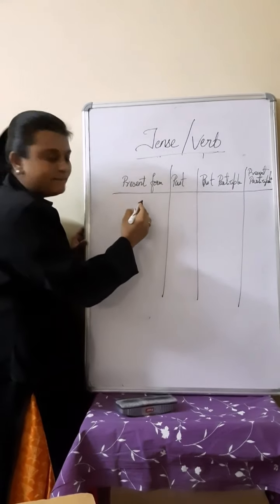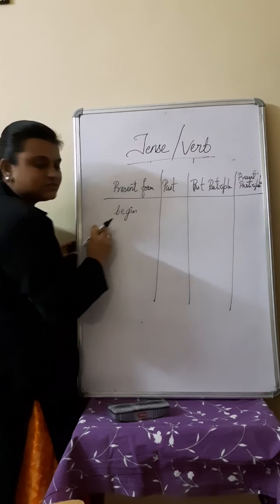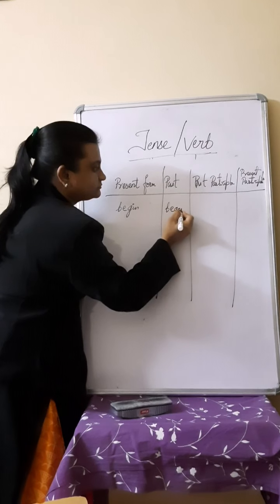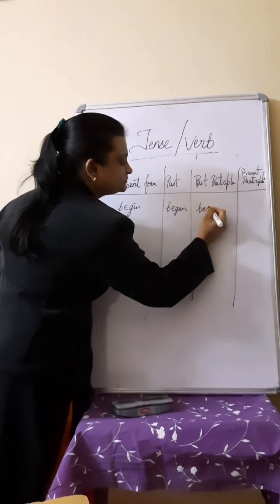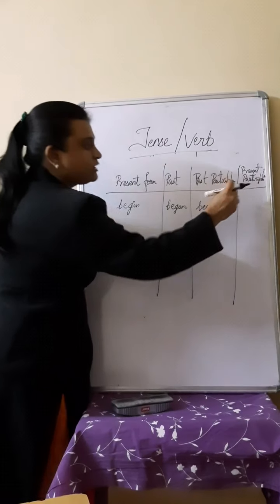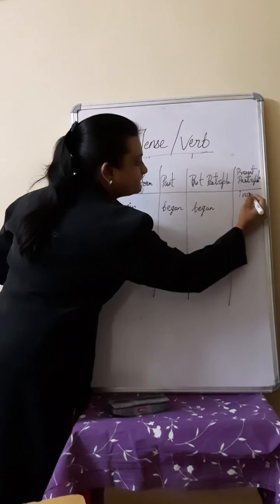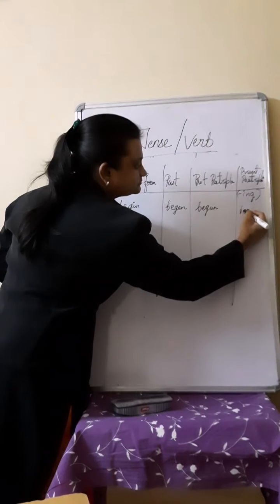In present form, for example, begin. This is the verb. Began. Past participle, begun. What is the present participle form? Beginning, the ing form.